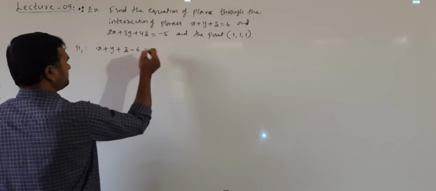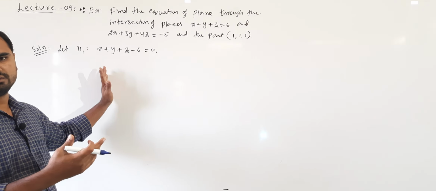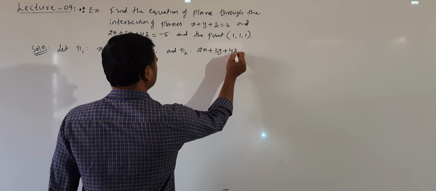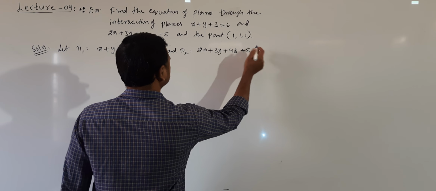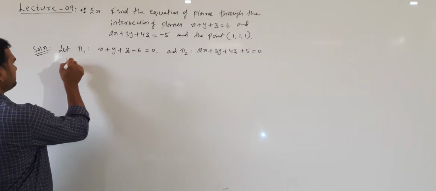I will take the constant to left hand side. Whenever you are writing pi 1, pi 2, write the constant in the left hand side. And second plane pi 2 is 2x plus 3y plus 4z plus 5 is equal to 0, bringing minus 5 to left hand side. These are the two planes given.